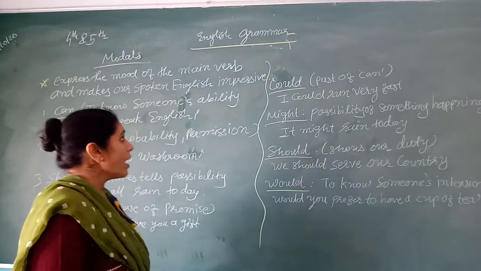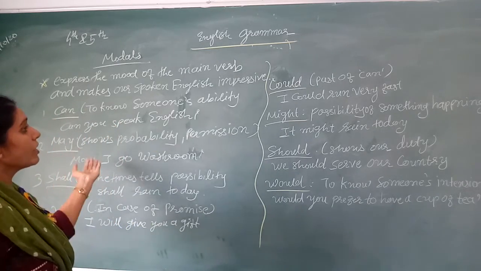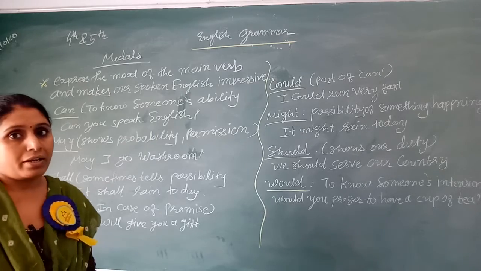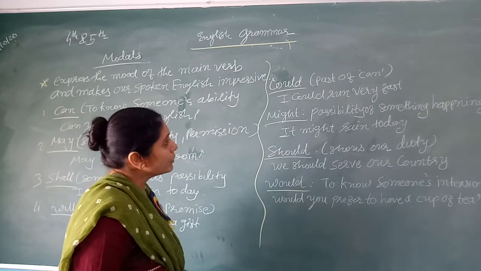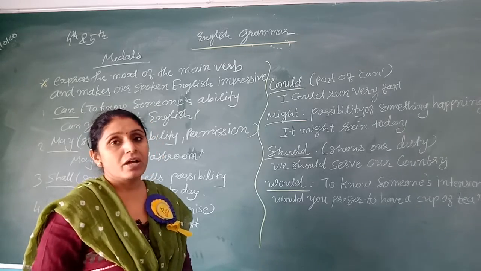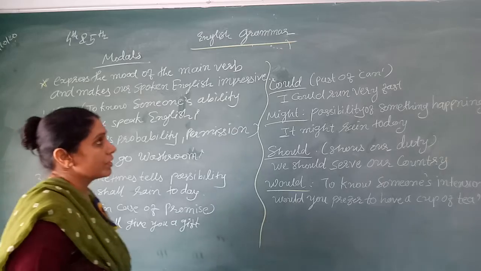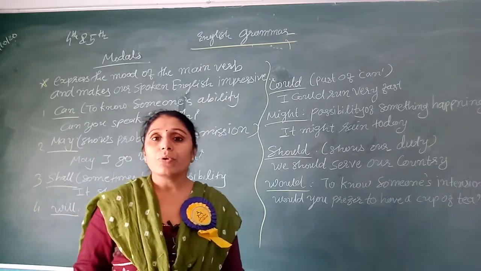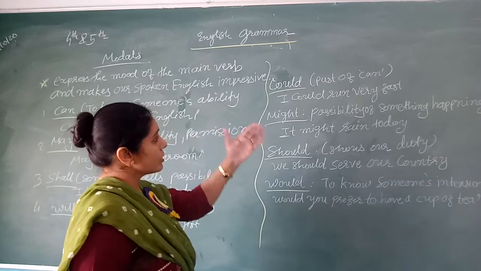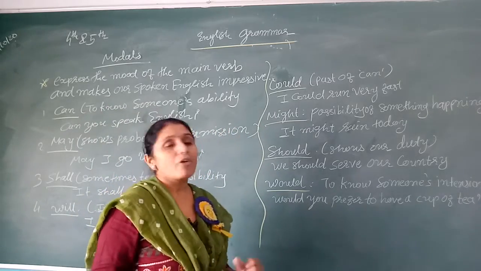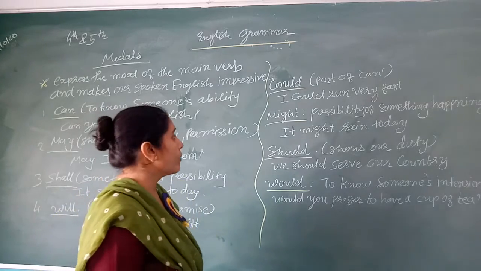Then "could" is the past of "can", just like "I could run very fast." It's also used to talk about someone's ability; it is one type of ability of the person.